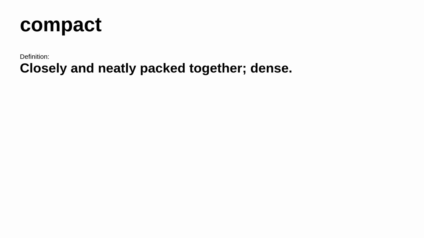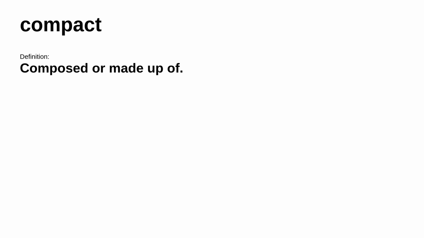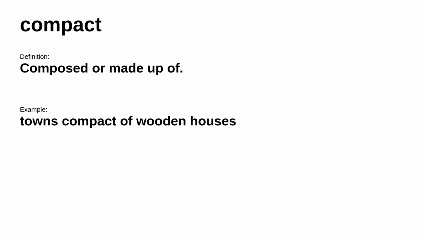Up next, compact. It means closely and neatly packed together, dense. Consider this example, a compact cluster of houses. However, in a different situation, it's defined as composed or made up of. Consider this example, towns compact of wooden houses.